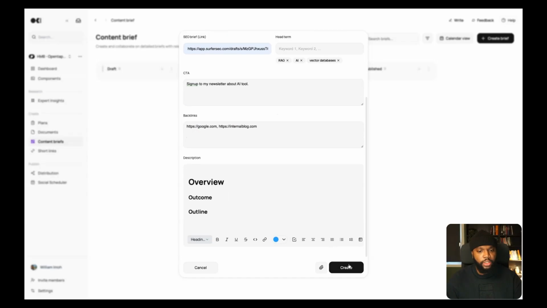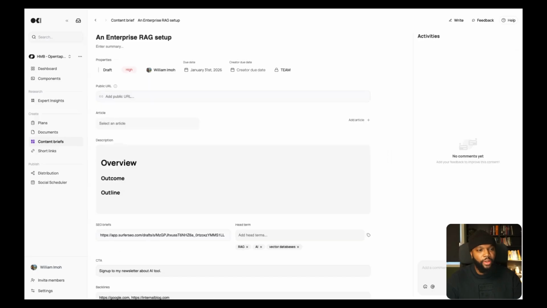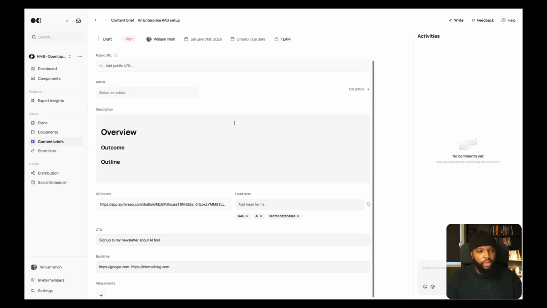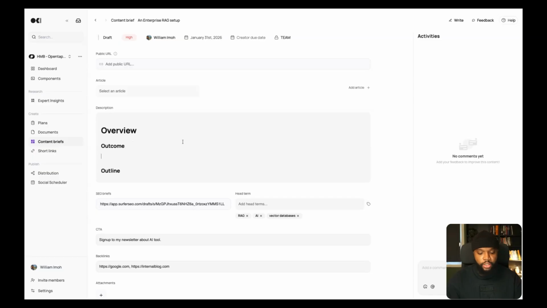Now here, once this is done, I can create a brief. Also, I can add attachments if I do have any. The brief is created and I moved into the brief. A good thing about Boki is while I have the brief here, say I fill this up with, I want users to learn how to set up a RAG system for enterprise.